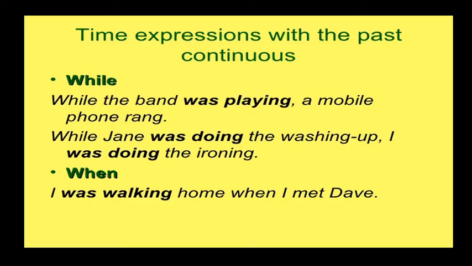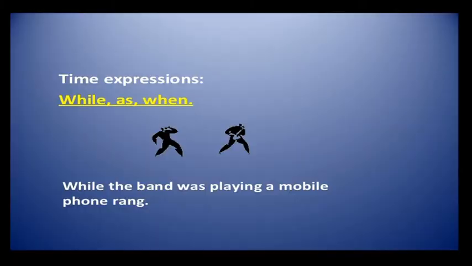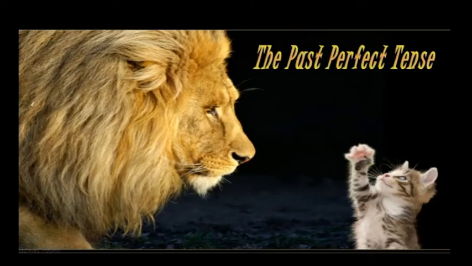So these are all the things about the past. Now, in the past tense, the third one is the past perfect.